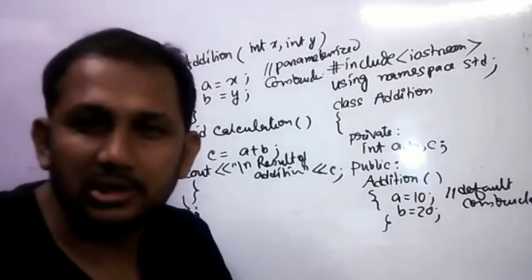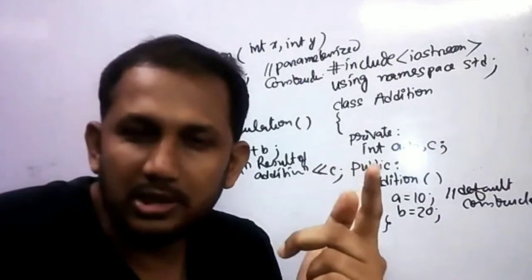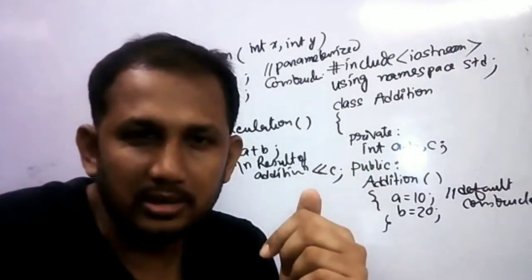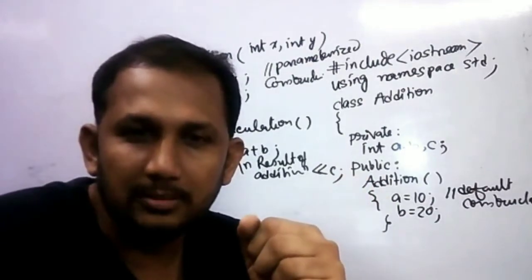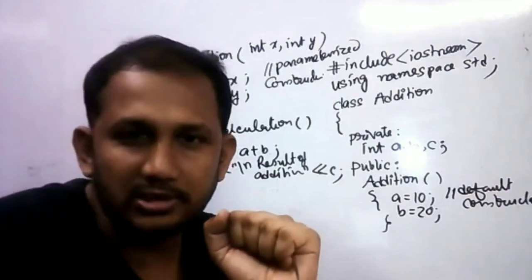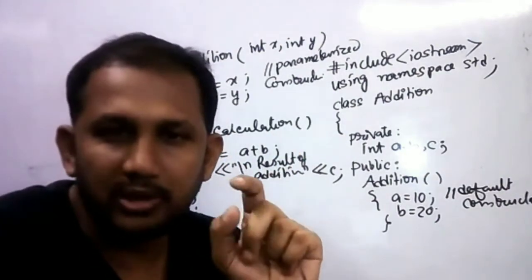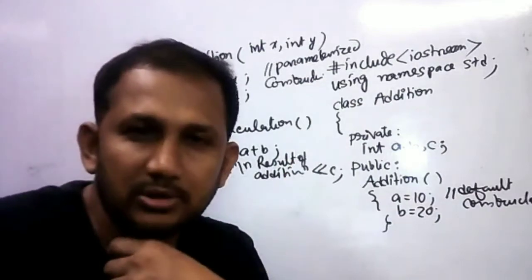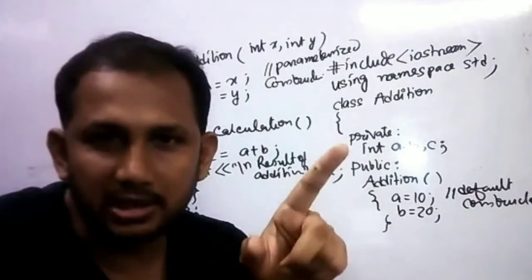Class is the logical structure where we can define data members and function members. We have to declare data members in the private area, where the data is hidden from the outside world, and the public, where the data can be accessed from main. So this is the encapsulation concept. The class is the concept through which we can store data members and function members in a single unit, that is the class.